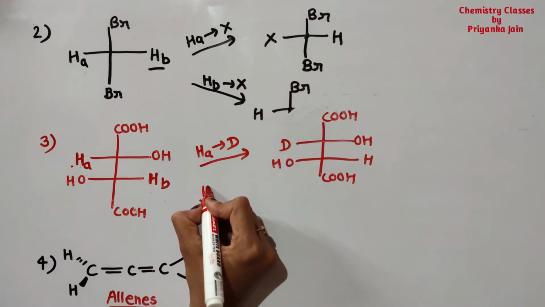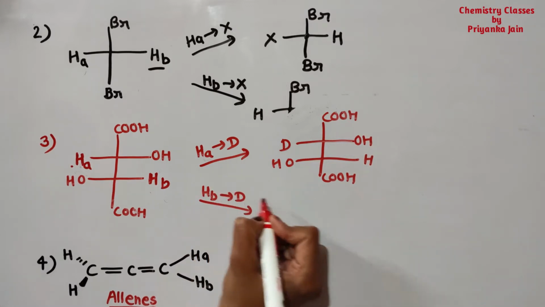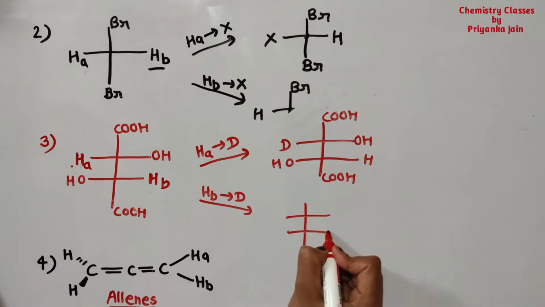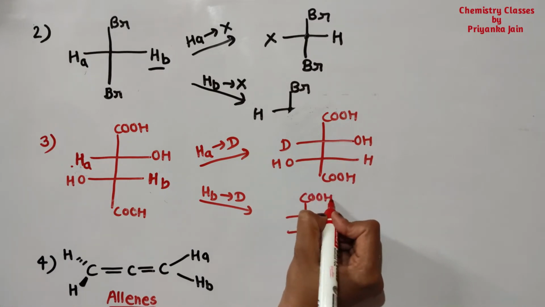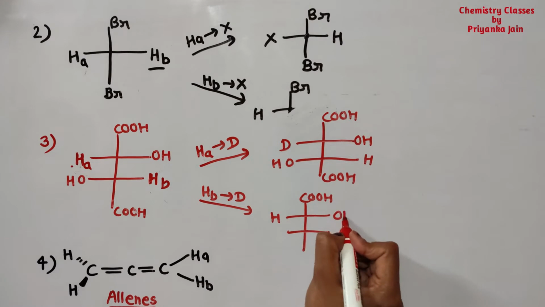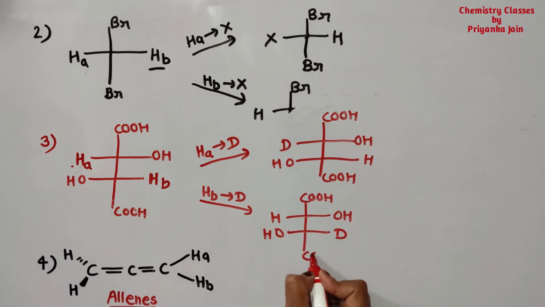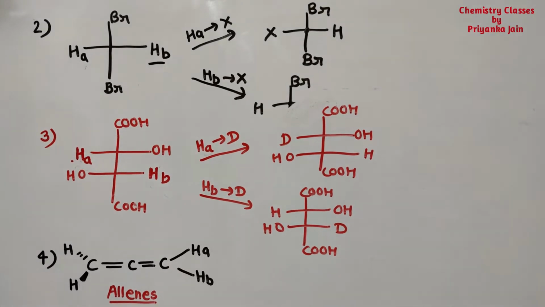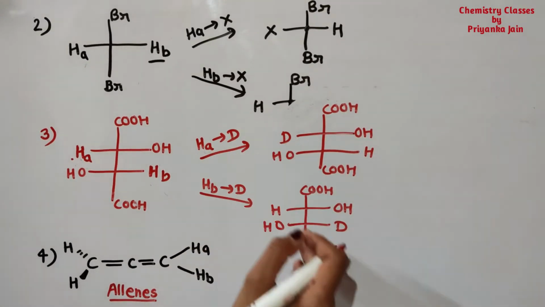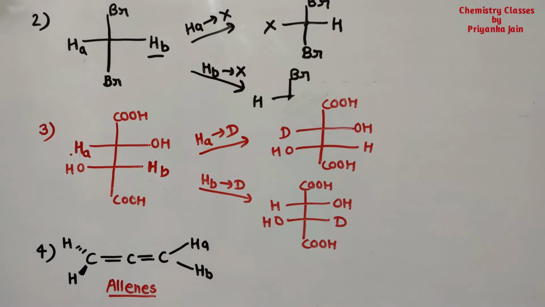Now we are replacing HB by deuterium. So what are we getting? This structure, right? Now how can you say that these two structures are identical?